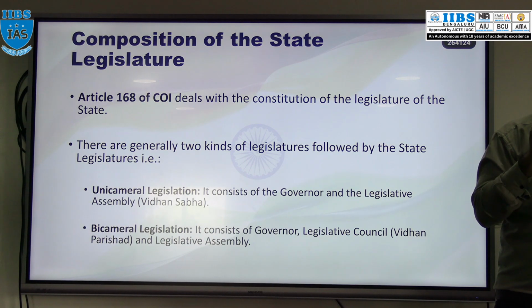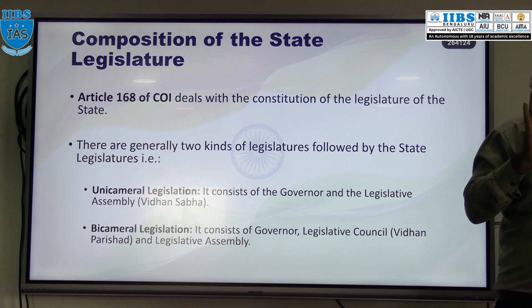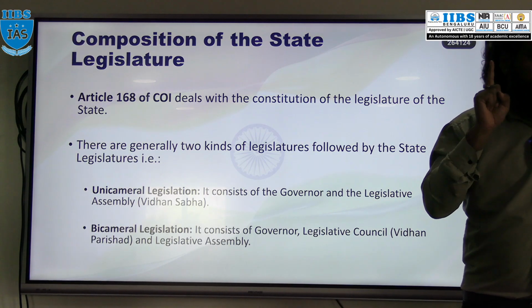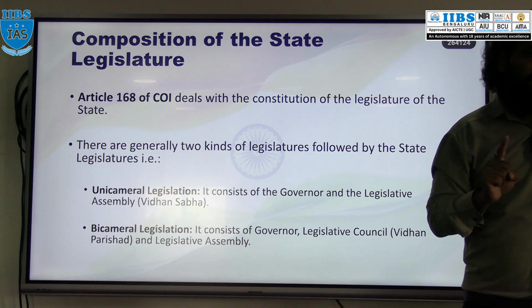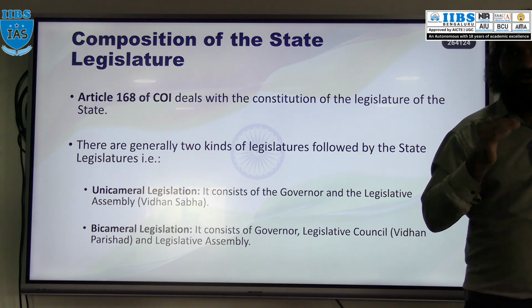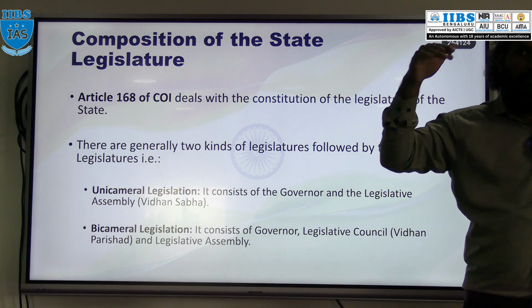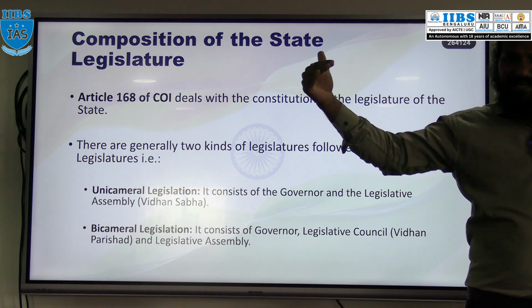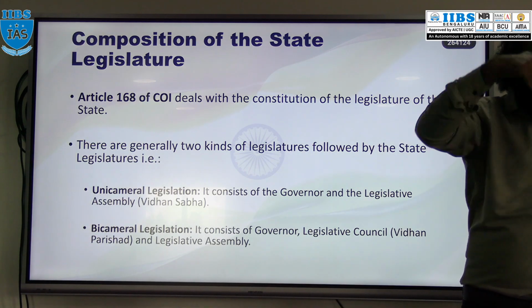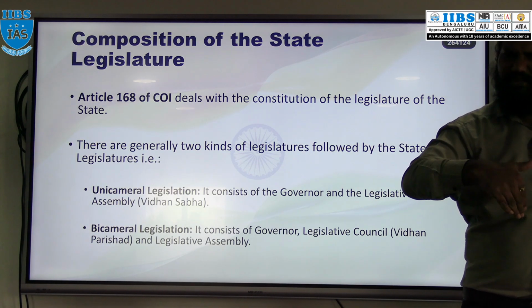What are those states? There are a total of 6 states in India which have bicameralism. Uttar Pradesh, Bihar, two northern states. Coming to South India, there is one belt, easy to remember: Maharashtra, then Telangana, then Andhra Pradesh, then Karnataka. Easy to remember, no?